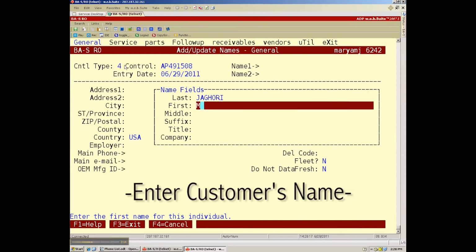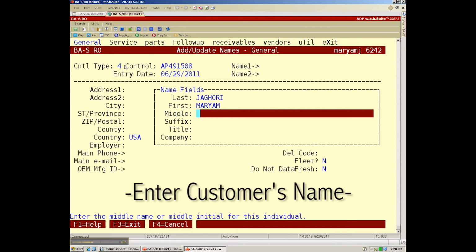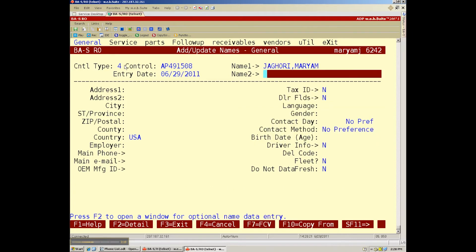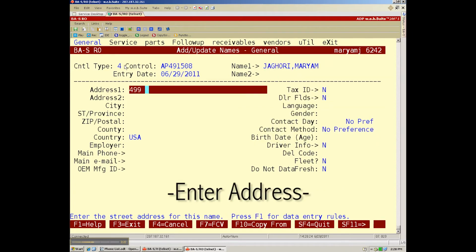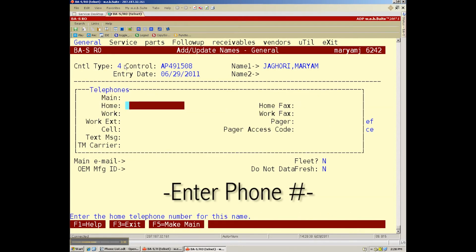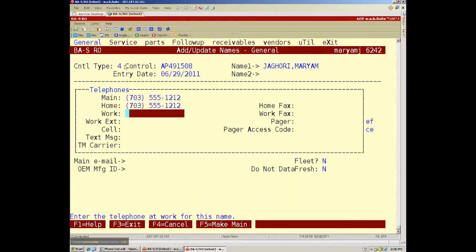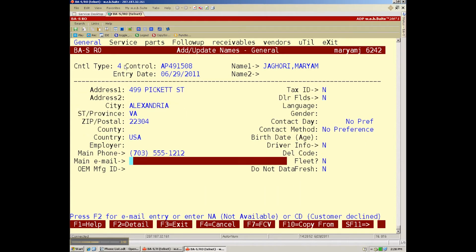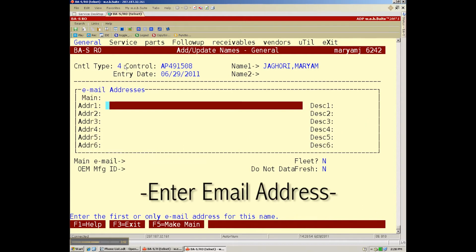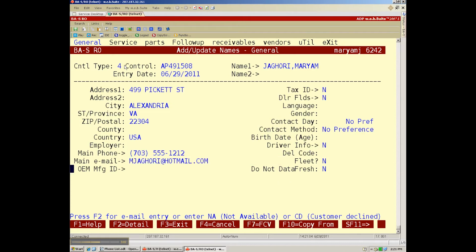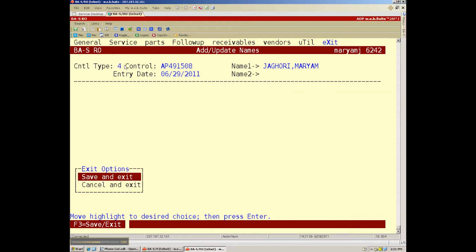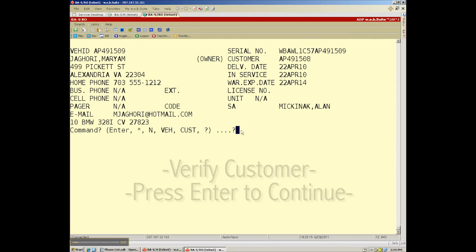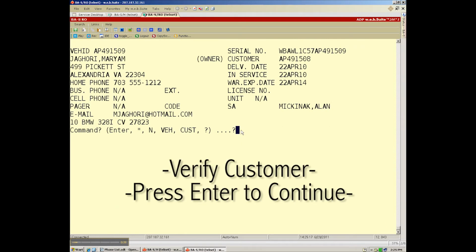Enter the customer's name. Enter the address. Phone. Email. Press F3 to save. Verify that the customer is correct and hit Enter.